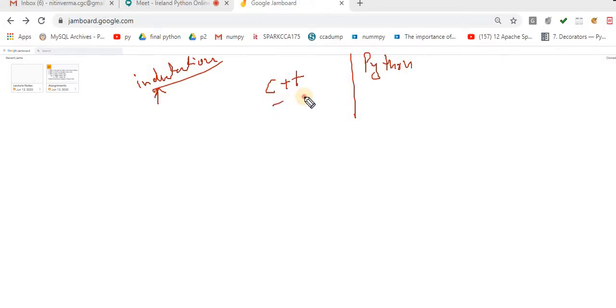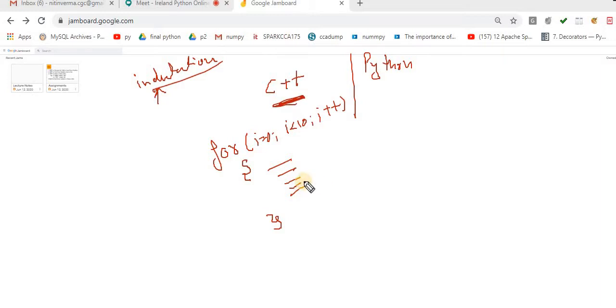So now back to the main criteria. I am again touching that point, the indentation level, because you guys are facing problems with it. That is important in the context of programming. I am taking the same example that we already discussed in C++, and the second one is Python. If you are from a C++ background, what exactly do you do? Let's suppose you use this for loop: for i equals 0, i less than or equal to 10, i plus plus. Now you use curly braces, and inside the curly braces you write a statement something like this.